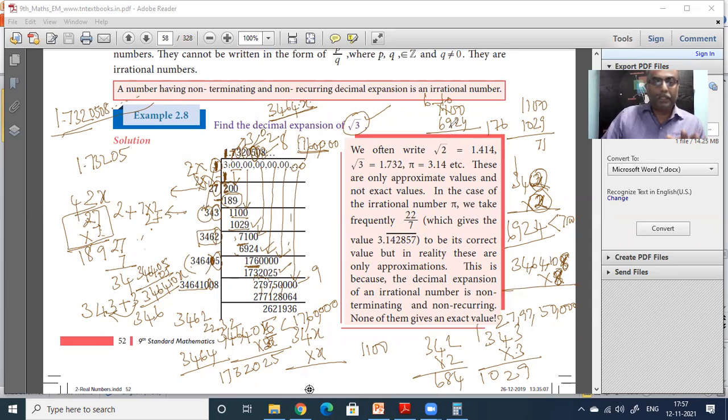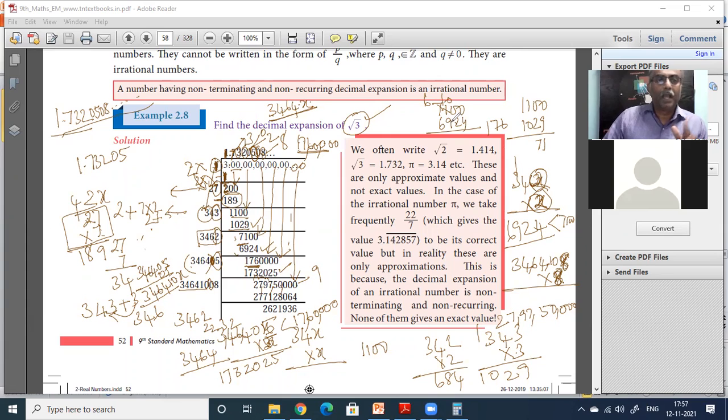Maybe you are finding what I did now difficult. I understand, because they skipped it. It's very, very wrong of teachers and government to skip it. They should not skip it. How did they do this sum for you in school then, if you don't know how to do square root division? Can anybody tell me? Both of you are telling me you don't know how to do square root division. Then how did they take this sum for you in school? Example 2.8. They won't teach the examples, uncle. What will they teach then? Only the exercises. We go straight to the exercises, uncle.